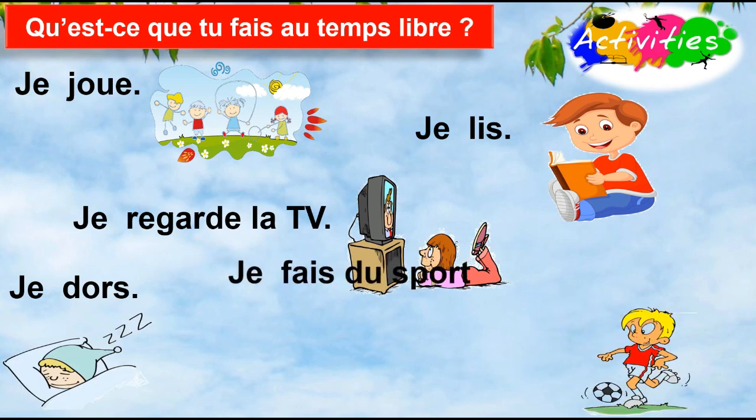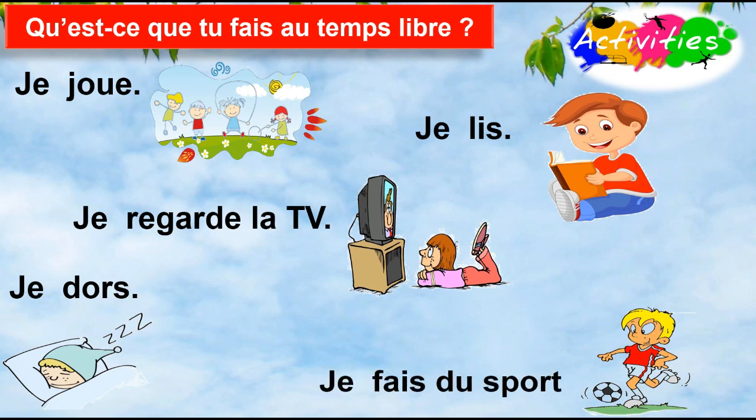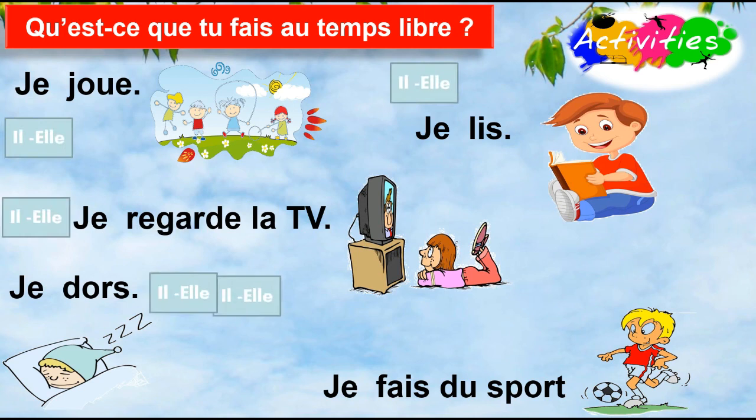But if I want to describe a photo of what we are doing, I can use être en train de, or I can talk about someone, I say il or elle. I replace je by il or elle for all of them. Look, the ending is different, maybe e or s. For letter e, il or elle, I can use the same verb as if it's ending by letter e. I say je joue or il or elle joue. Regarde also, je regarde or il or elle regarde.